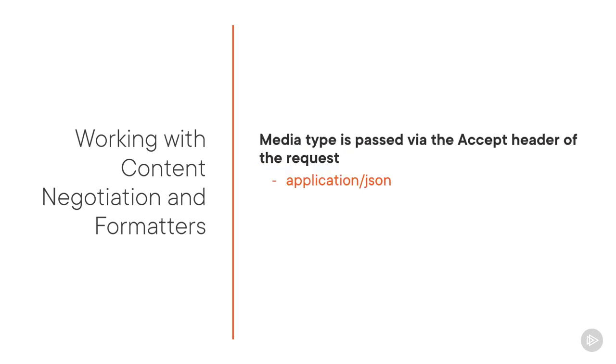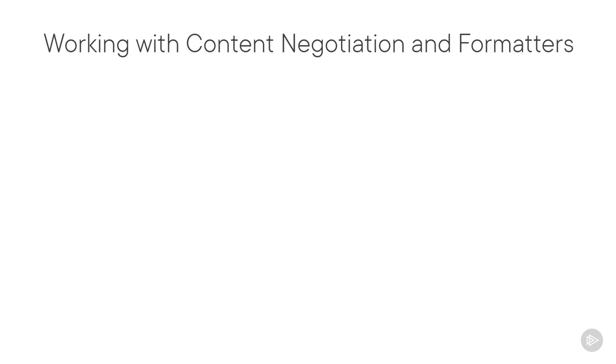An API consumer should pass in the requested media type as value, like application JSON or application XML or something else. For example, if the accept header has a value of application JSON, the consumer states that if the API supports application JSON, it must return that. If it has a value of application XML, it should return an XML representation, and so on.